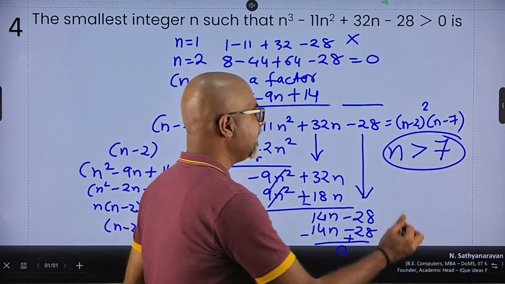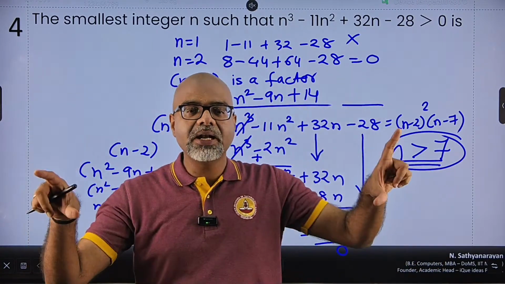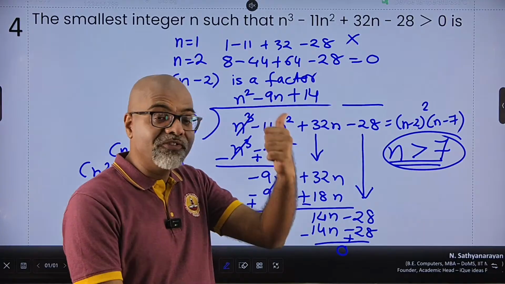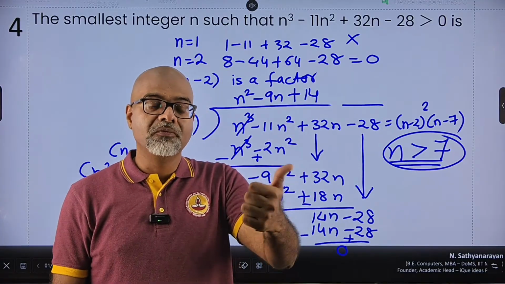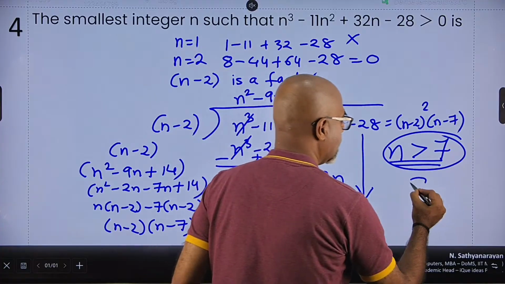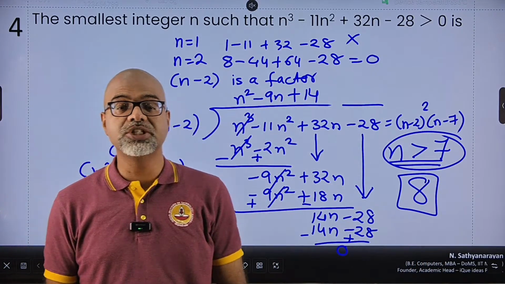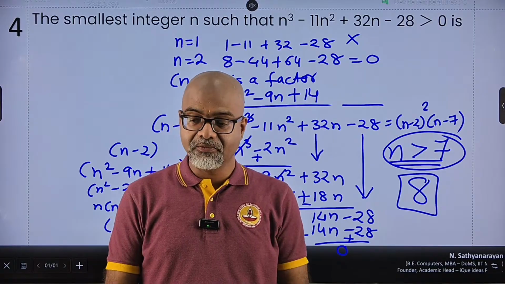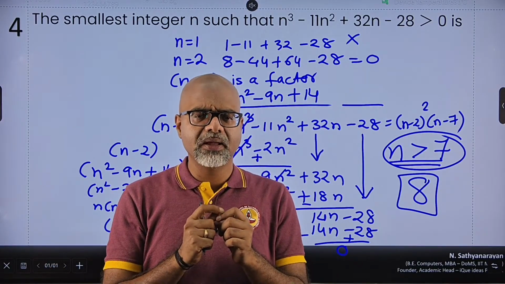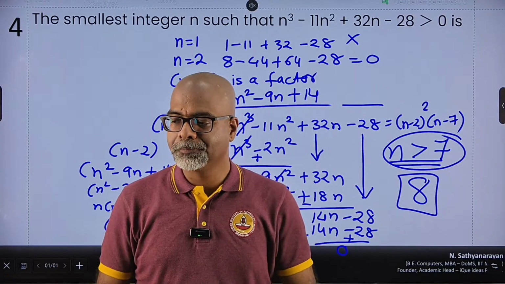So for every integral value of n which is greater than 7, the entire term will be greater than 0. So the first integral value which is just over 7 and gives a positive value is 8. So in this particular question, the value of n which will definitely give me a value greater than 0 for this entire polynomial has to be 8, right?